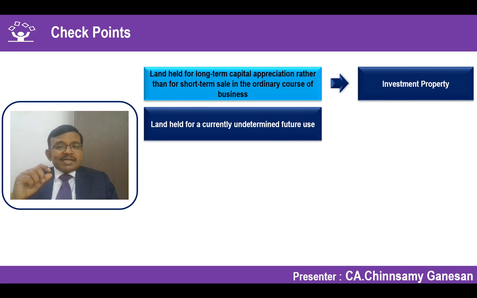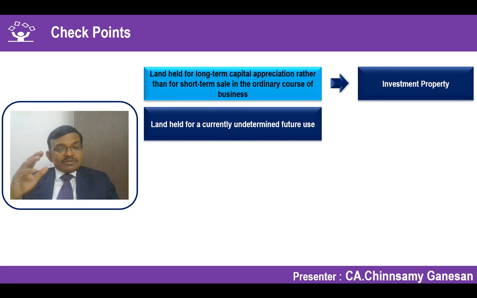Land held for currently undeterminable future use. Here I will take a moment. The standard says if I have a land or building or both, what I have to consider as a negative list, I must know what is the use or the future use of that particular item. If I say the present use is for my own business, that is for production of goods, services, or both, or administrative purposes, I will know that it is Ind AS 16.